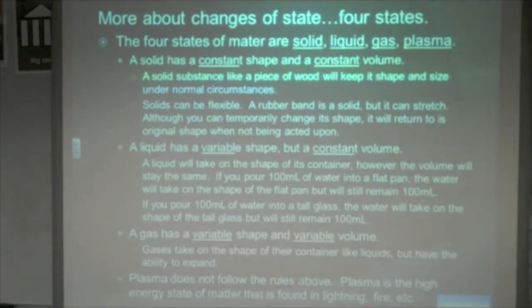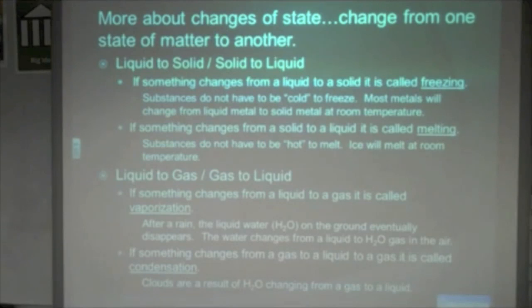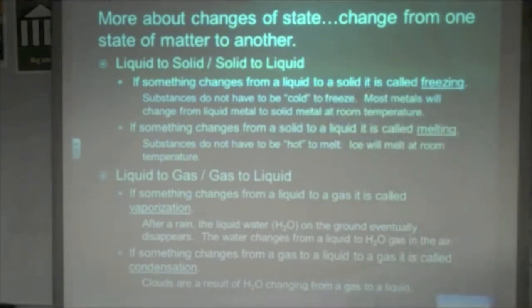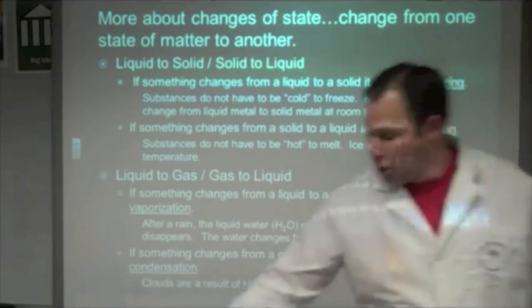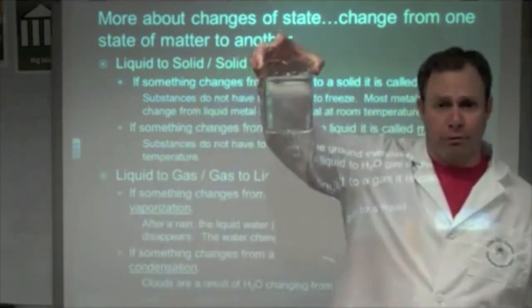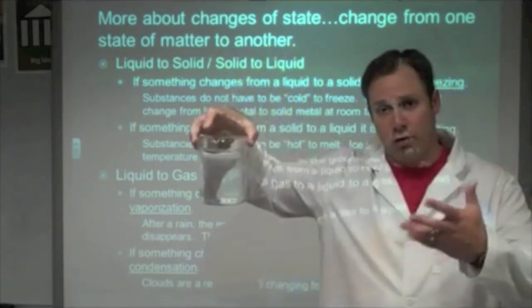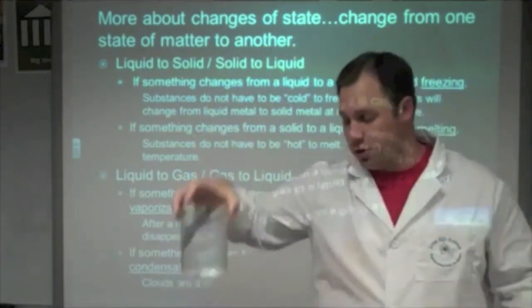Okay, so let's talk about how we have these physical changes in state. Okay? First off, we have a liquid to a solid. Okay? And a solid to a liquid. If something changes from a liquid to a solid, it's called freezing. Now, we all know that if I take water right here and I put it in the freezer, it'll turn into ice. It'll go from liquid water to solid water. It'll go from liquid H2O to solid H2O.